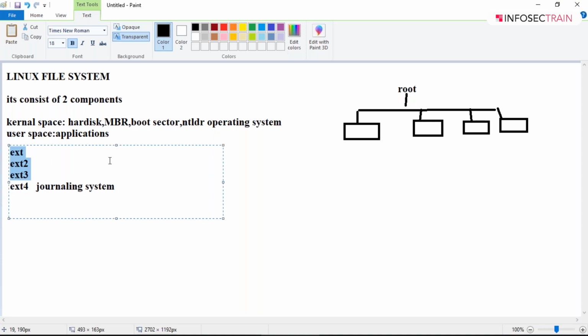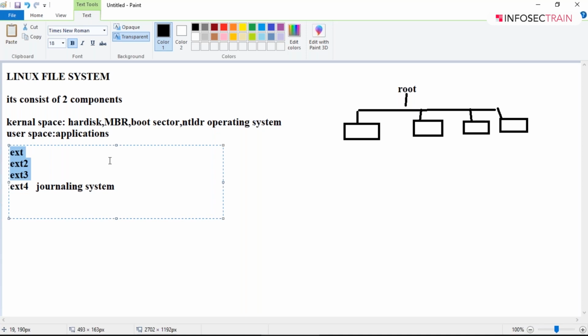Now what happened in EXT, EXT2, EXT3 is that the files that were opened during the previous process would not be marked. The second time you power on the server, the initiation process will start from the beginning. Even those files that were turned on in the previous step will turn on again. So it will consume a lot of time.